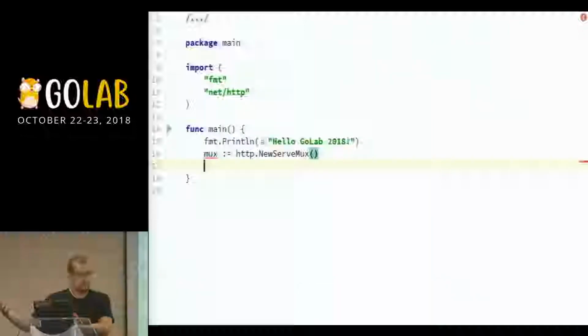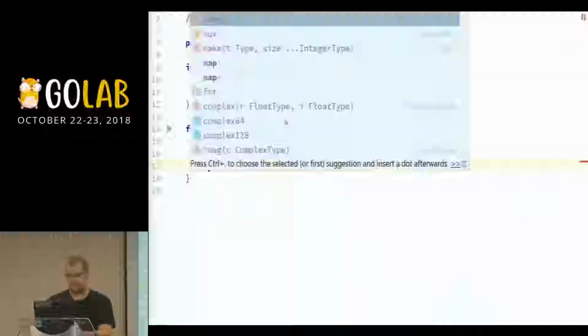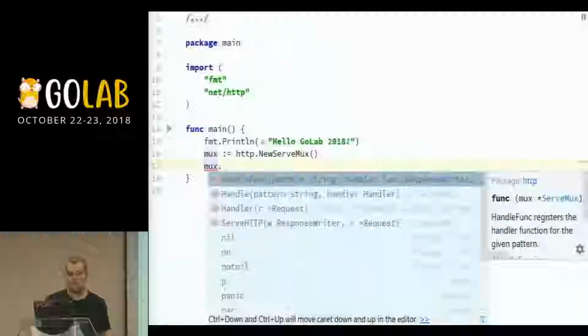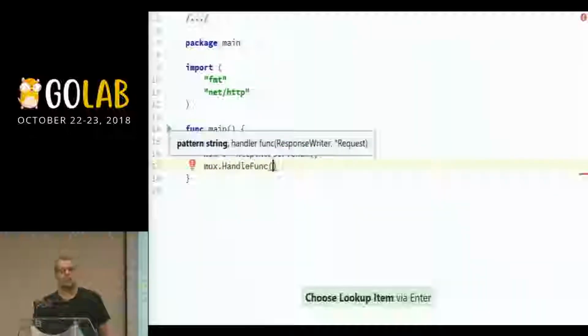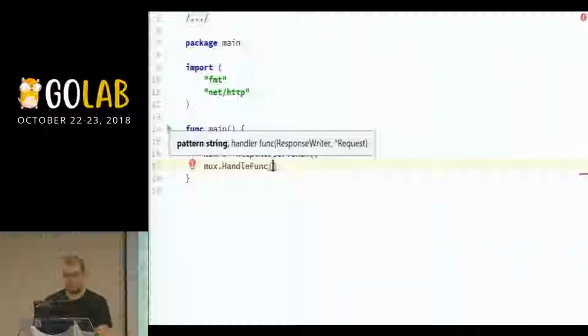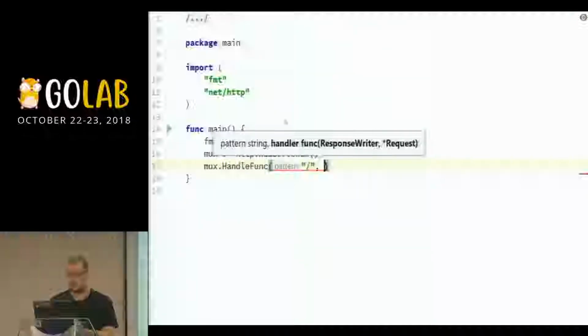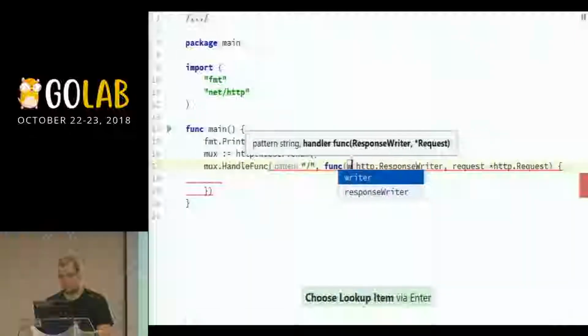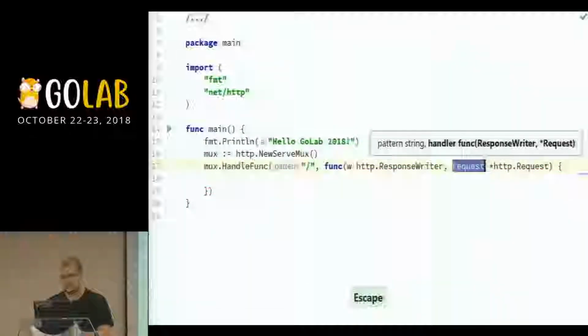We need a route to access the message that we want to print, so we have the handle func method, which allows us to bind a path, let's say the slash, to a handler function.